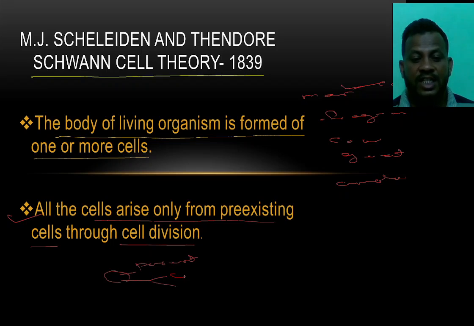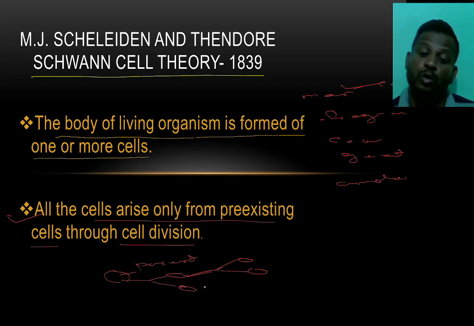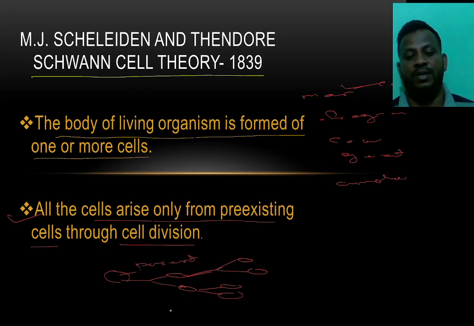The single cell is divided into two daughter cells. Again the two daughter cells divide into two cells each. Again they are divided into two other daughter cells. Like this, cell division takes place continuously.